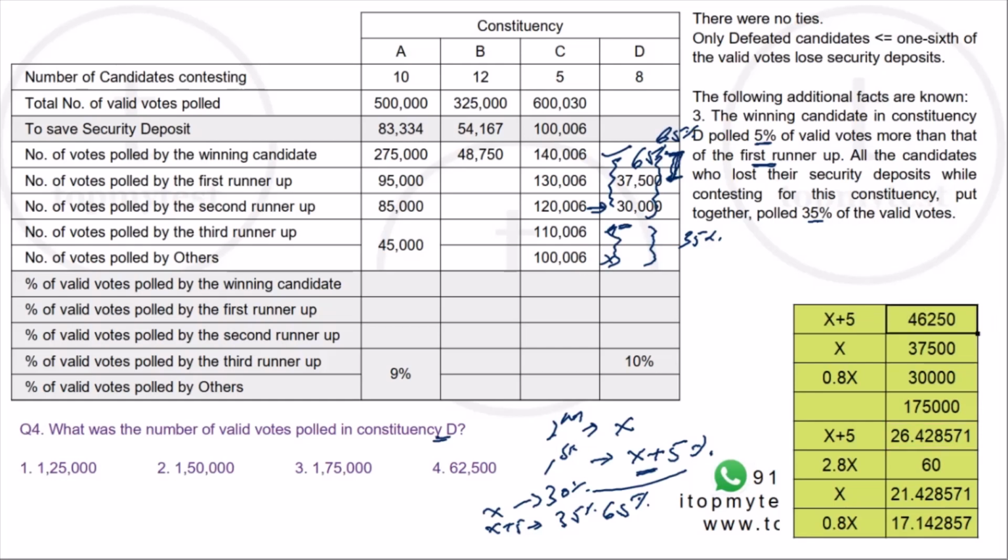So 46,250 is the number of votes received by the first place person. We can also calculate 35% of the full votes. 35% is this into 0.35. That will be 61,250, the number of votes received by the third and the other placed candidates. But for this question, option 3 is your correct choice. I calculated the additional values for the remaining two questions.